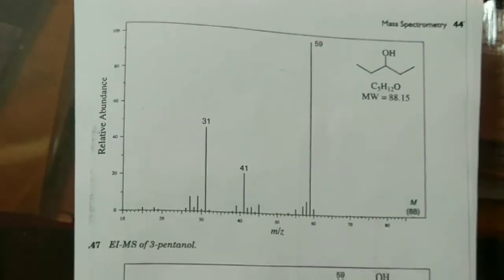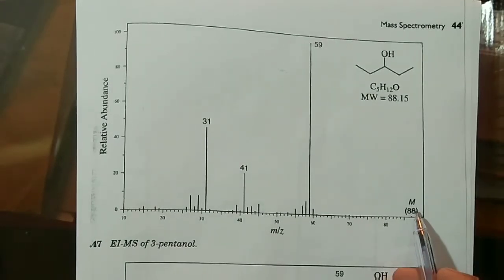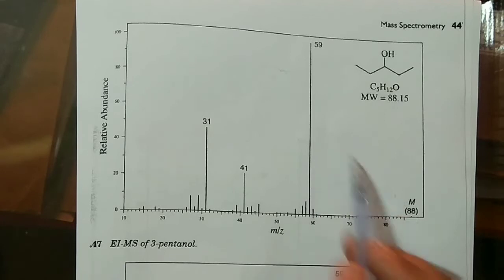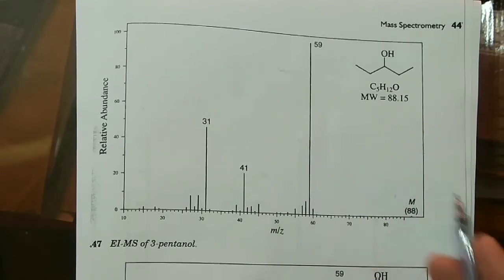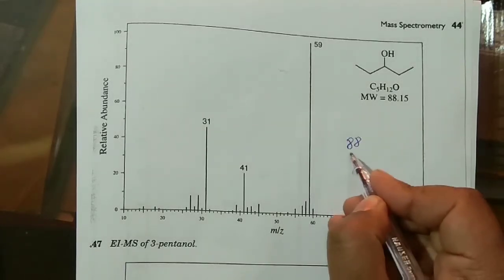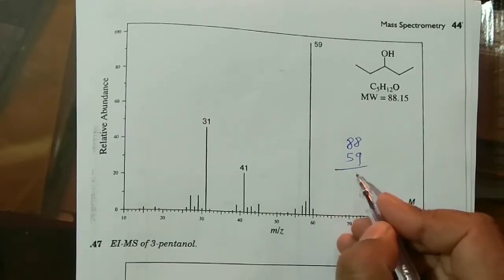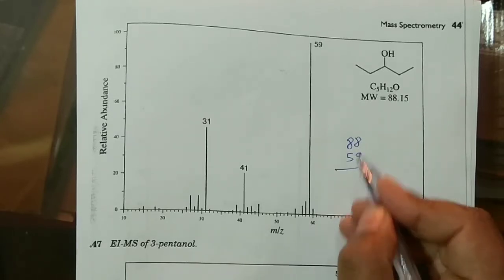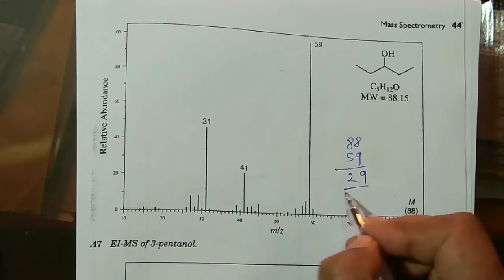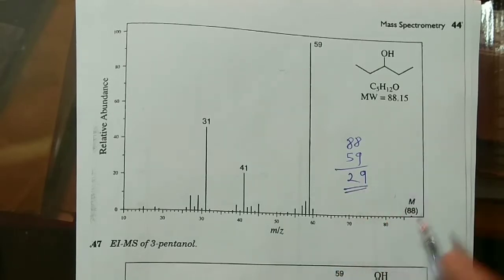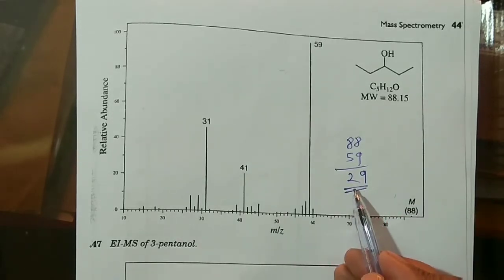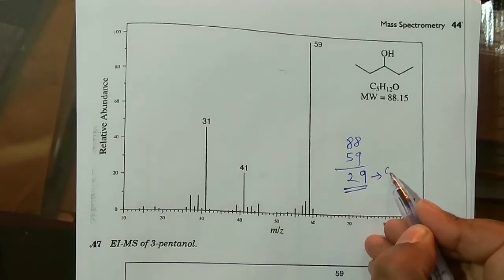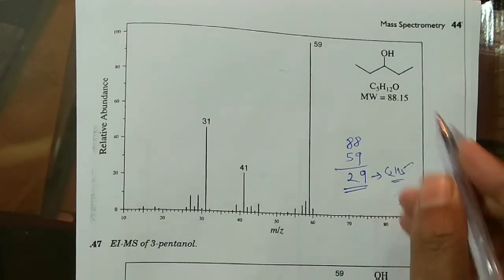So 88 is there, right? Again you can explain the formation of this 59. So this 59, see what you can do, this is 88 minus 59, that means it will give you 18 minus 9, then 7, 29. So what is forming, actually you are getting the peak at 29. So 29 corresponds to which one? That is C2H5, and you see one carbon and second carbon.